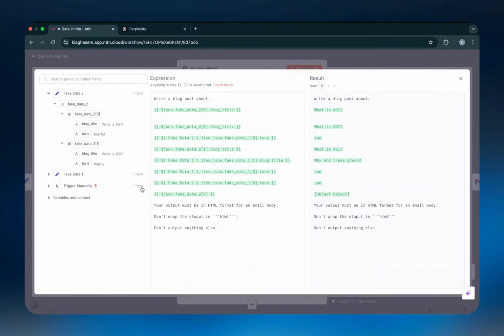And then now you can see that because it's in the previous node and you're referring to the previous node, the expressions have actually turned green, saying, hey, the code is correct. And you can have a look to see what the result of that expression is. If it's what you were expecting, then it's good. But if in this case, for example, it's just saying [object Object] or it's saying string or whatever, then you know that you haven't actually gone all the way. You'd put a dot notation and you'll do whatever you meant to do.